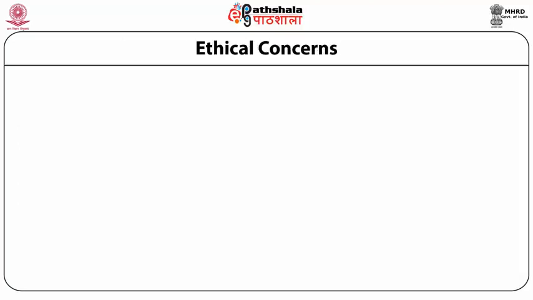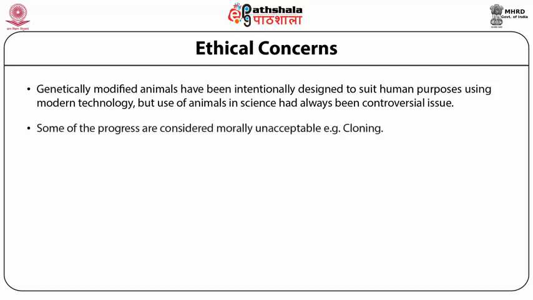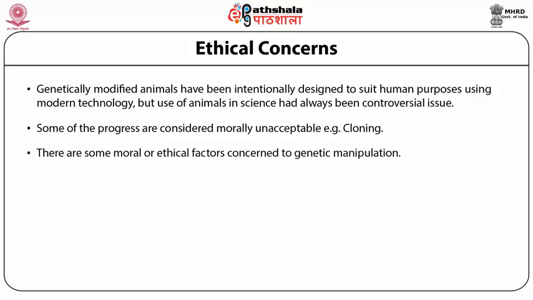Now we are going to discuss the ethical concerns which are associated with the creation of transgenic animals. The genetically modified animals have been intentionally designed to suit human purposes. We know we are producing a transgenic animal for our need. So there are certain controversial issues related to transgenic animal production. Some of the progress is considered morally unacceptable, like cloning. When we are doing cloning, there are some moral or ethical factors related to genetic manipulation.